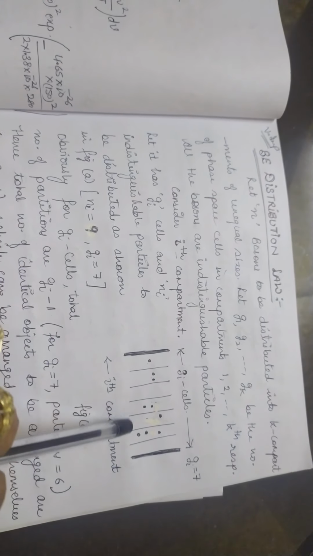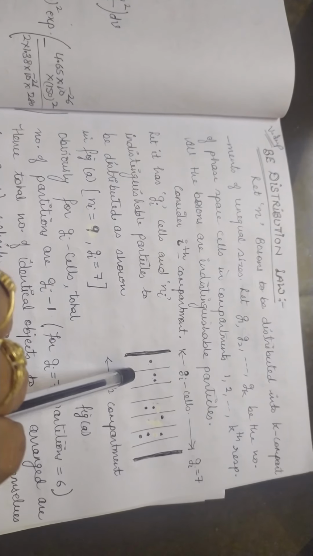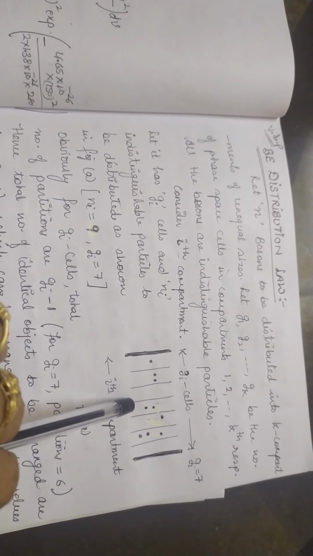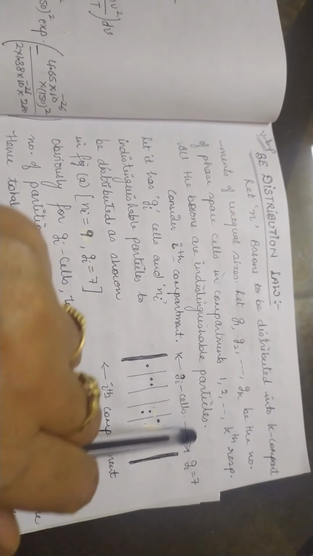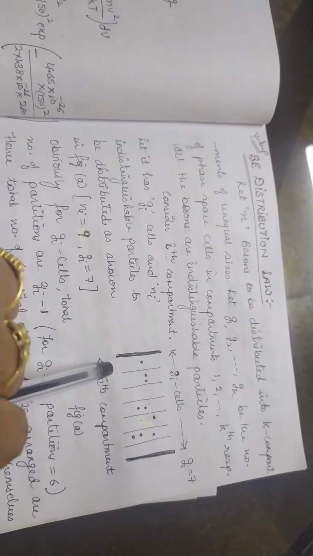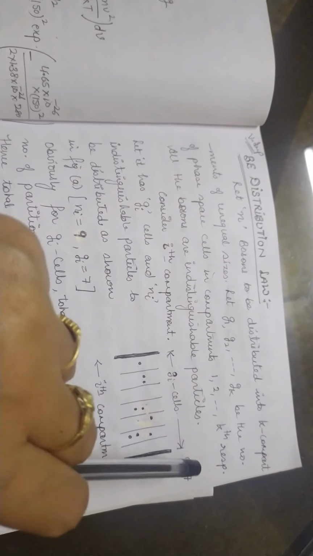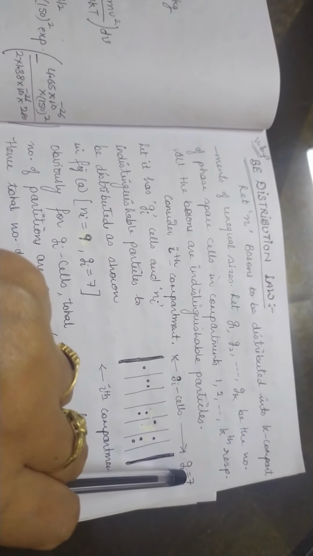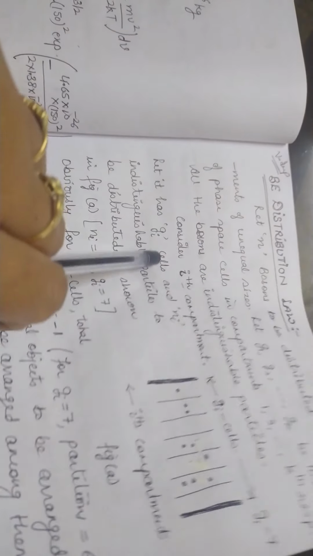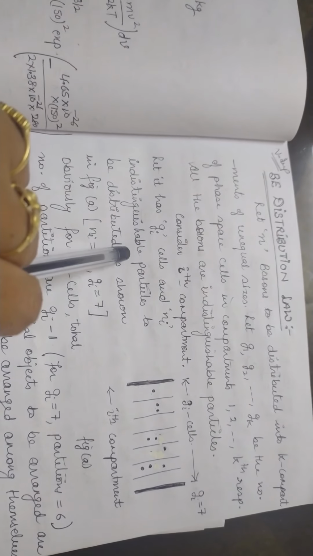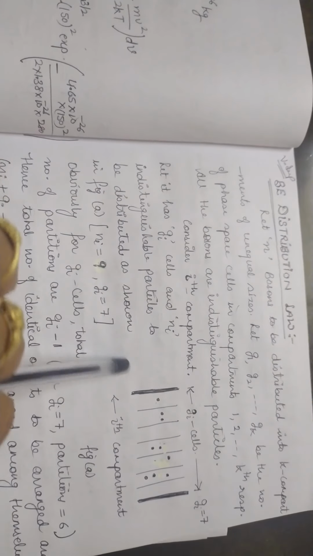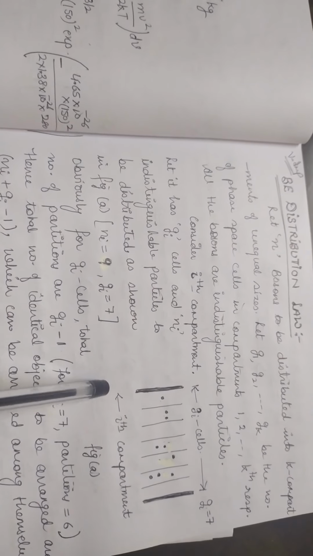So how many identical partitions are there? This is one partition, second partition, third, fourth, fifth, sixth. That means if the phase space cells are 7 in number, the partitions must be one less. That means Gi is equal to 7, then partitions are 7 minus 1, which is 6. So in that way, let it have Gi cells and Ni indistinguishable particles to be distributed, as shown in figure A.